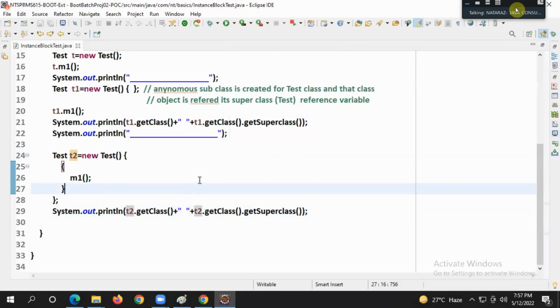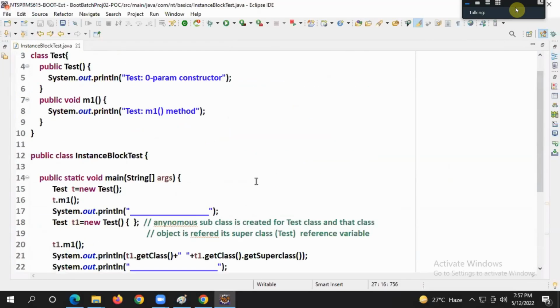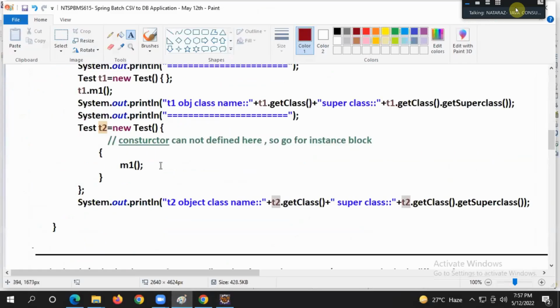So when you are creating an anonymous subclass for a certain class and you want to execute certain logic automatically, we cannot think about using a constructor. That time, think about using instance blocks. Are you understanding my statement, guys?